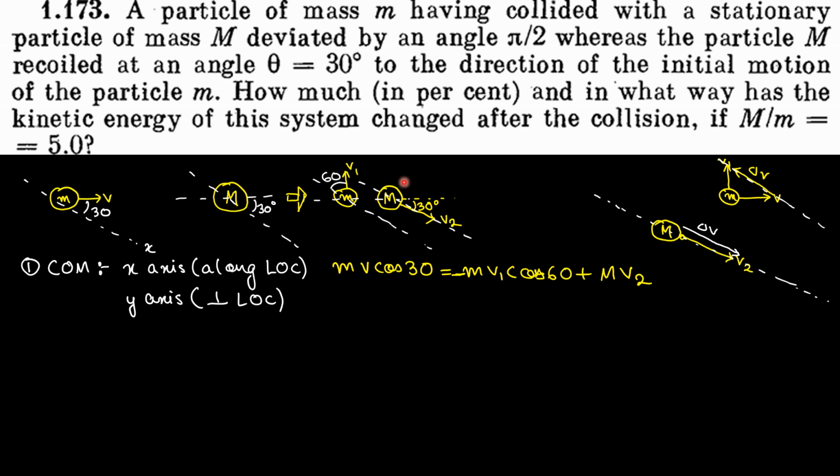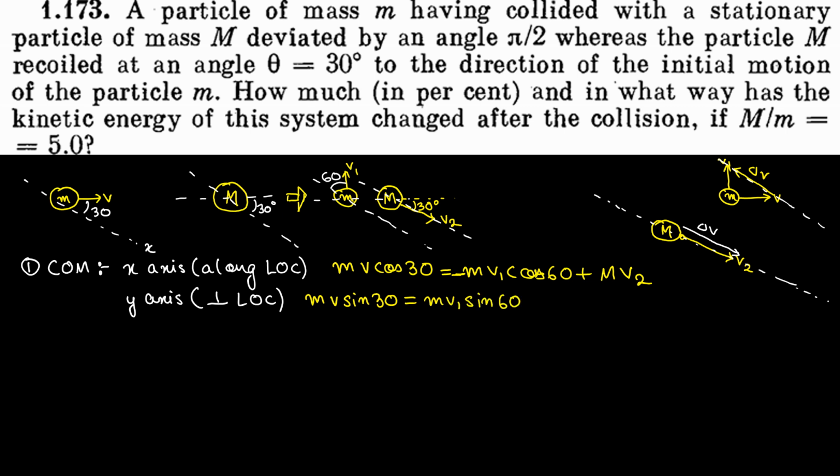That means the perpendicular component of the capital mass would be 0, and the perpendicular component of the small mass would be v sin 30. So out here you can easily apply mv sin 30 is equal to plus 0 is equal to mv1. If along the line of collision is cos 60, perpendicular to the line of collision would be sin 60. So it would be mv1 sin 60.